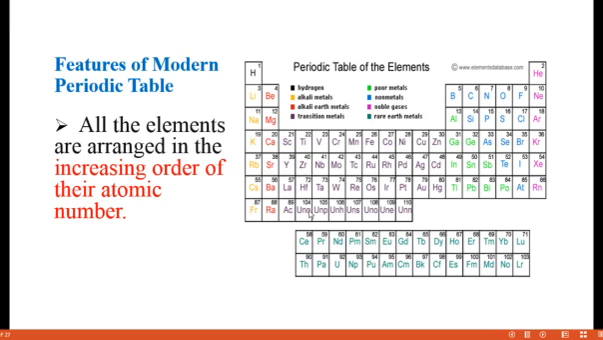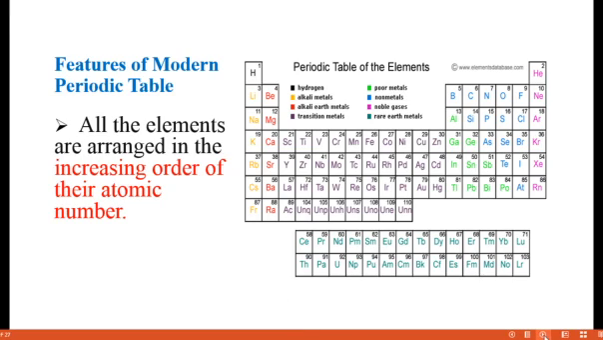Already you know where we write the atomic number: at the subscript. Here it should be just denoted on the corner. You know the atomic number should be written at the subscript of the element. Okay. So all the elements are arranged in the increasing order of the atomic number. This is the first point.